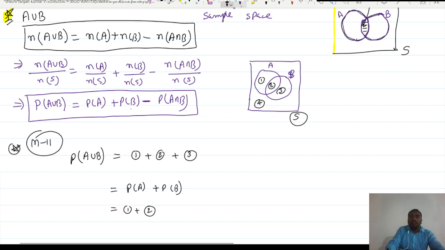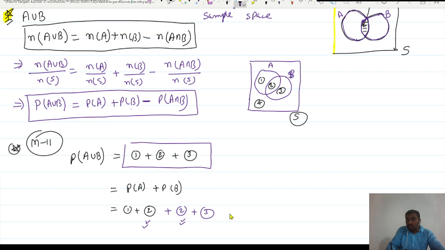And in P of B it is 2 plus 3. You can see clearly this 2 is added two times. You want only 1 plus 2 plus 3, which means you have to subtract this 2 once. That's why we subtract once, and that 2 is nothing but the probability of A intersection B. That's why it is coming. So the extra 2 is cancelled and you get your required value.